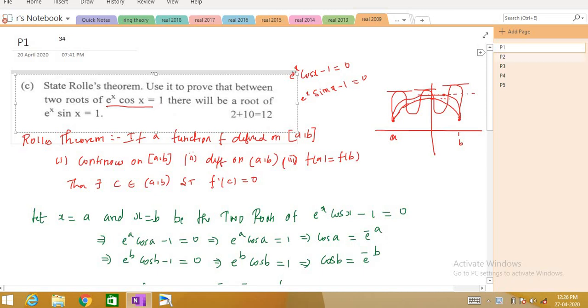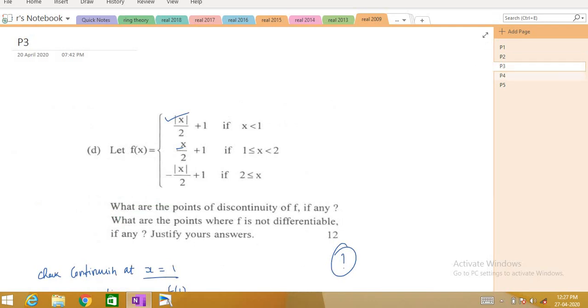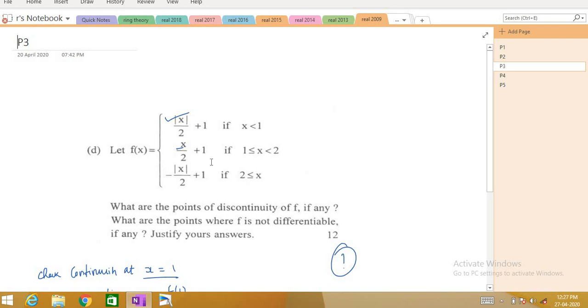The 35th or 34th video was the problem based on Rolle's theorem, and in the previous video we have seen that for the series to be convergent, we used the Gauss test to show that the series is convergent. We will use the Gauss test when the ratio test fails. Now we are in the 4th problem, and I have also given the clue for how to do the 3rd problem.